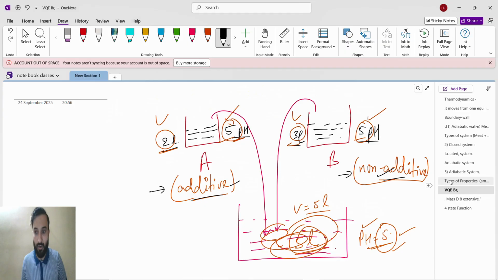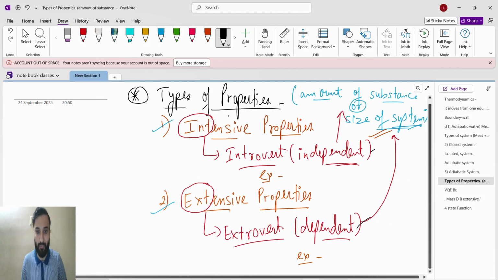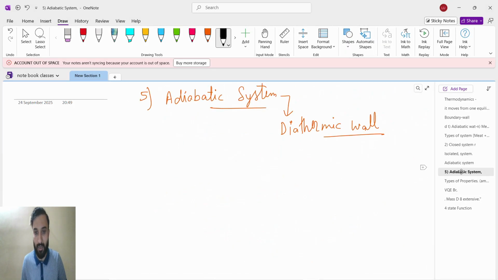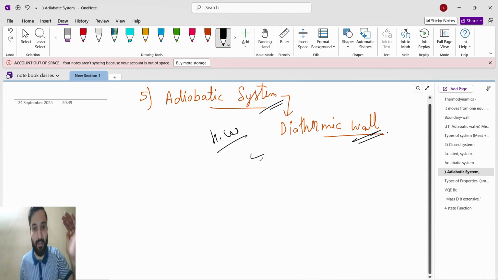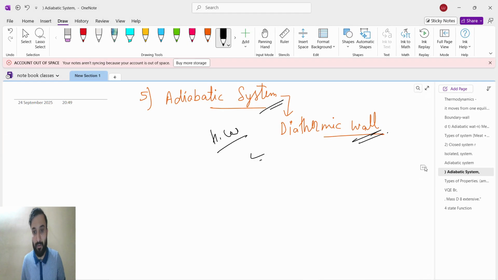Another homework is to write examples of intensive properties and extensive properties. These are two homeworks, and one more. If I take an adiabatic system and a diathermic wall, what will happen to the heat exchange and what will happen to the matter transfer? This example you have to tell, meaning you have to comment.